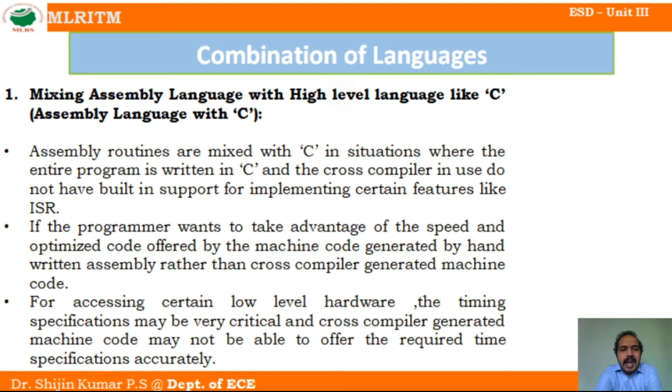The accuracy may also be reduced. If you use a high level language, it is easy to write the program, that is sure. But in the case of speed and accuracy, we have to use assembly language.